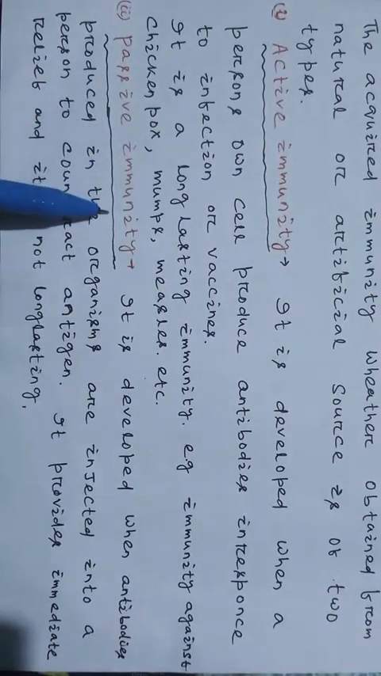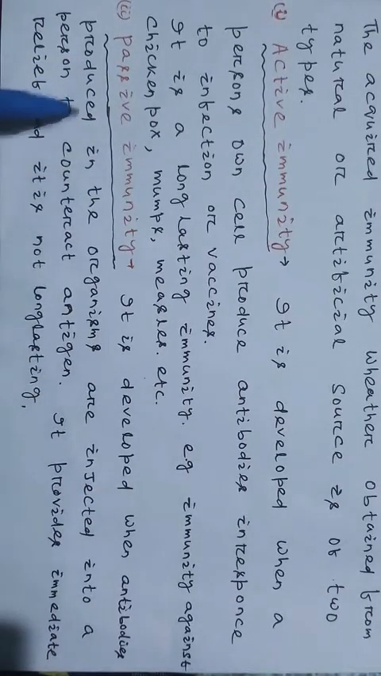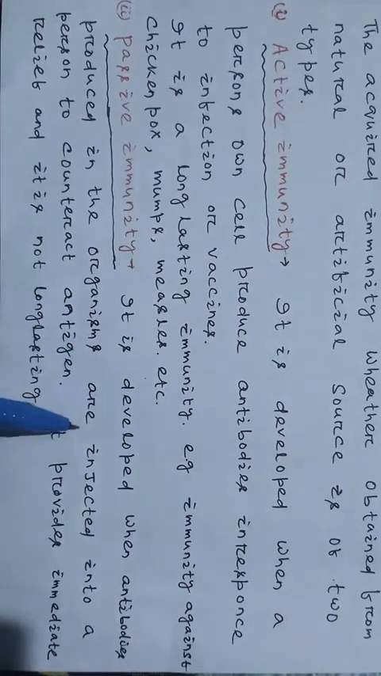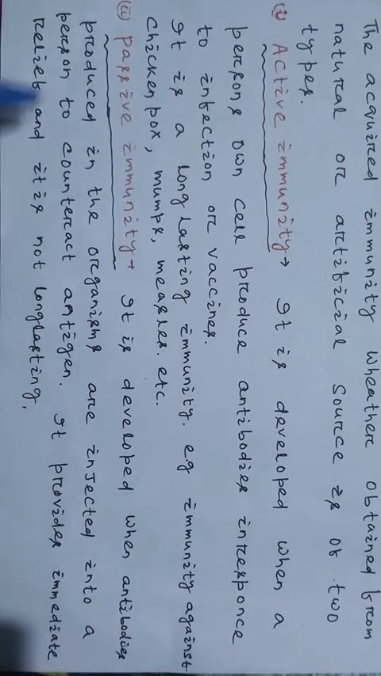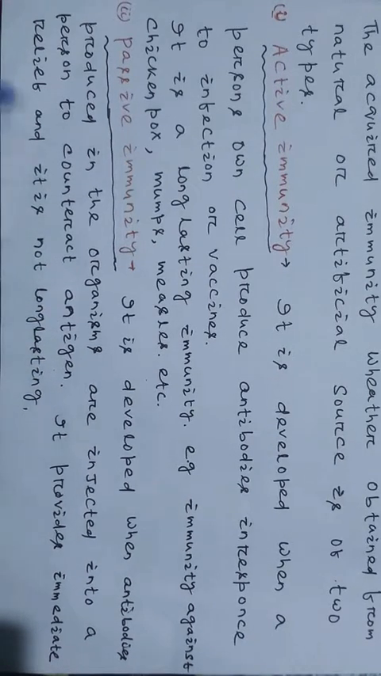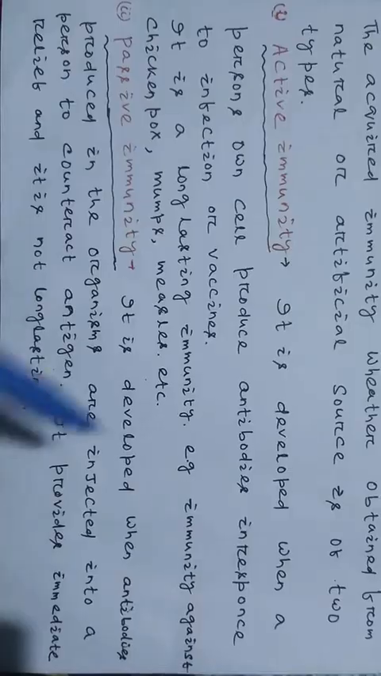Then passive immunity. It is developed when antibodies produced in other organisms are injected into a person to counterattack the antigen. It provides immediate relief and it is not long lasting.